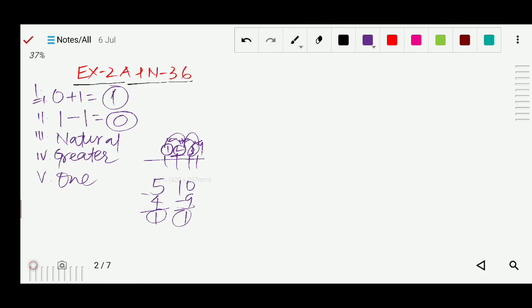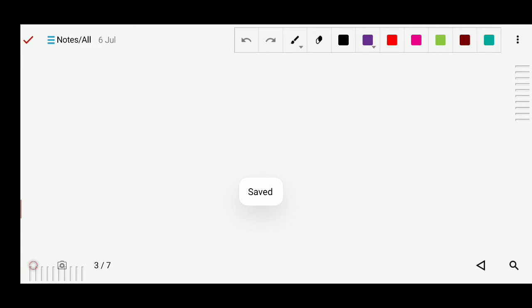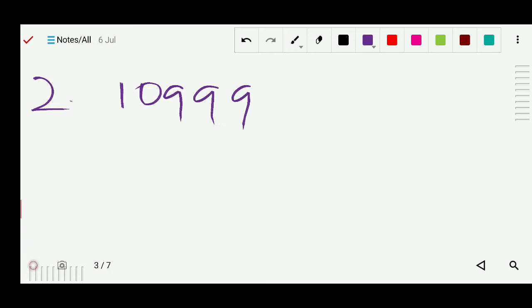Now next we will solve question number 2 from the same exercise 2a. Write 3 consecutive successors of 10,999. So what we will do? Plus 1. So here 9 plus 1 is 10, and we get 11,000.